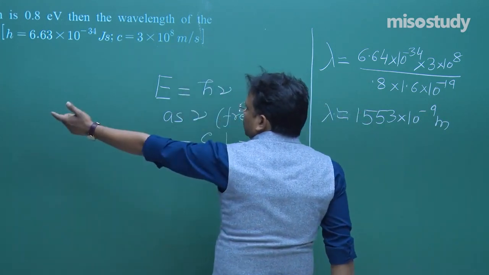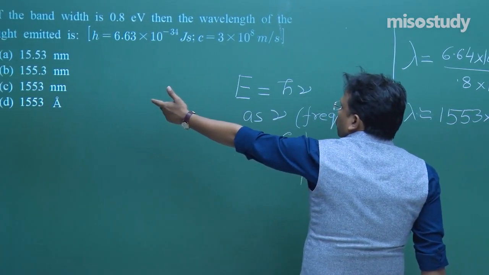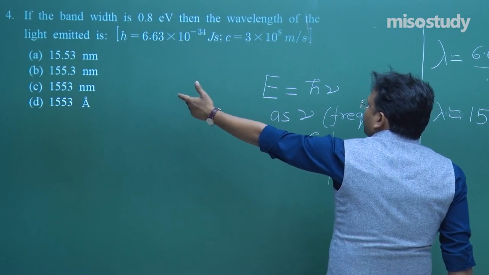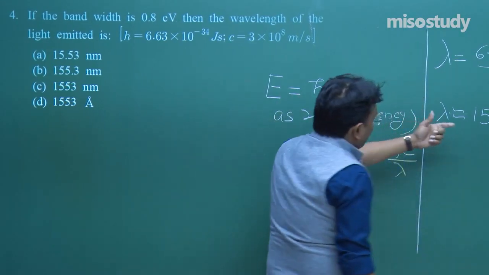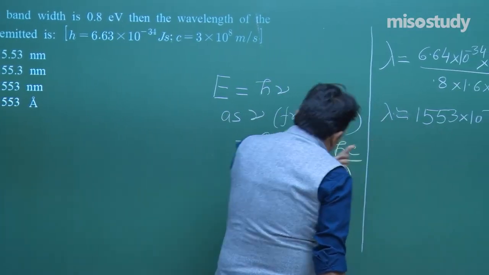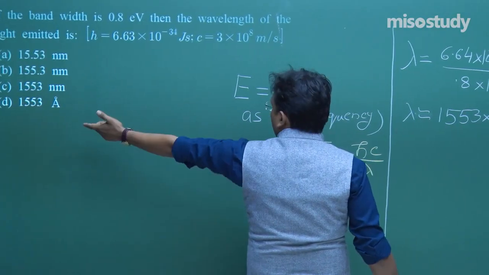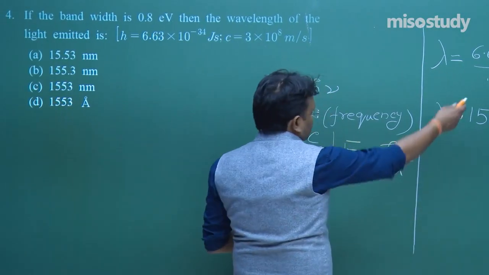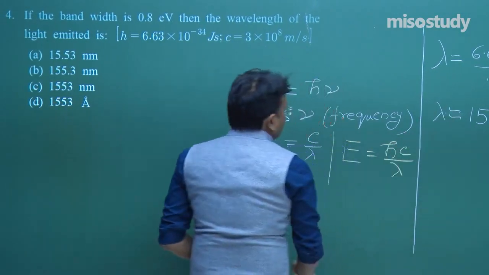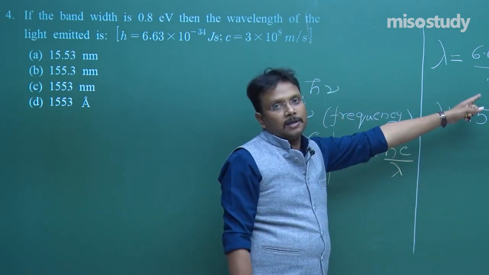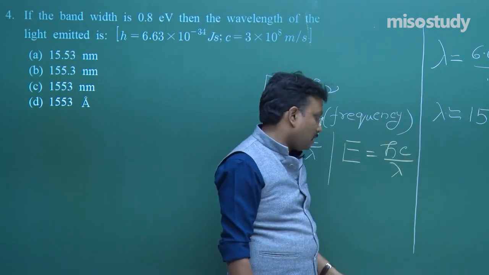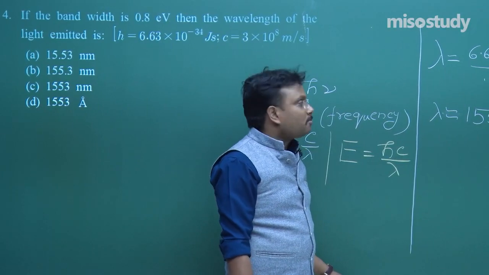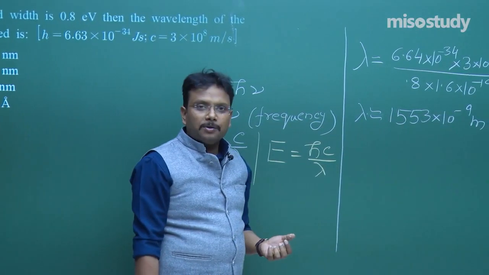So accordingly you can change your option. That way you can say 1553 nano, that is C is the correct option. So either write it this way or use the values as given in the options. The approach is simple, but what is difficult over here? Now try to understand. I am sure few of you may be smiling, oh that is a simple question.